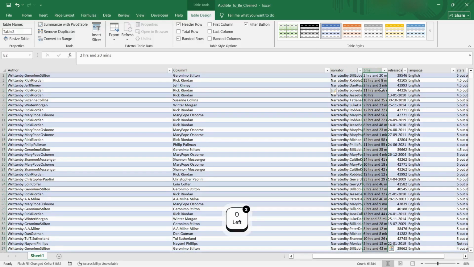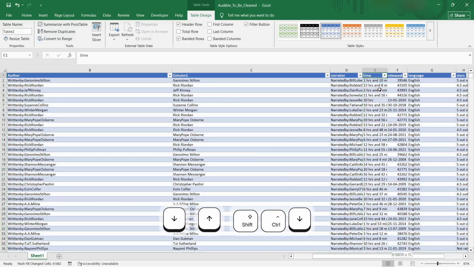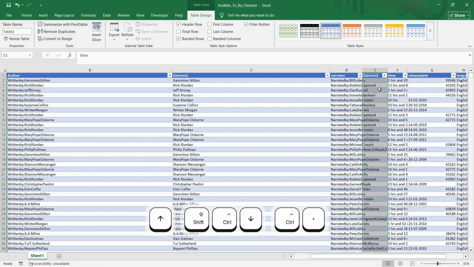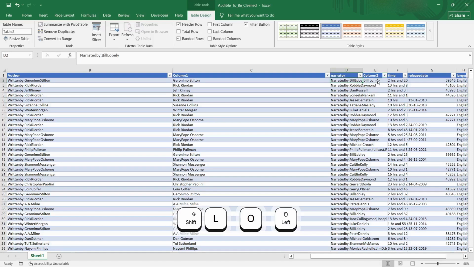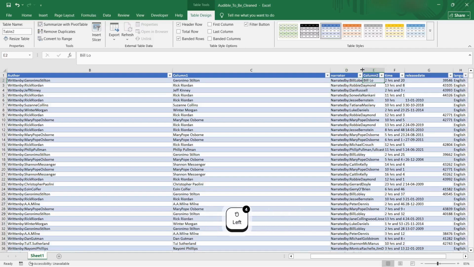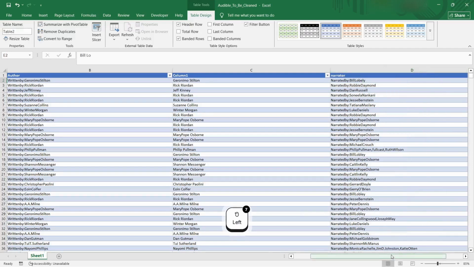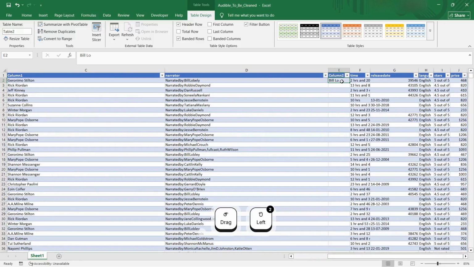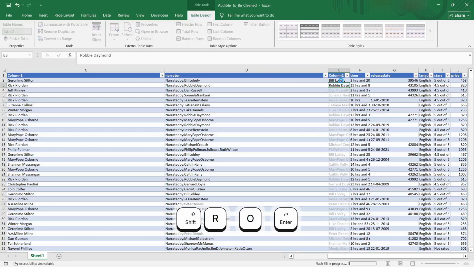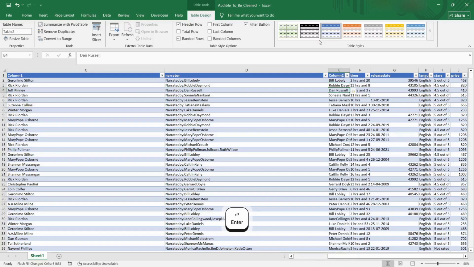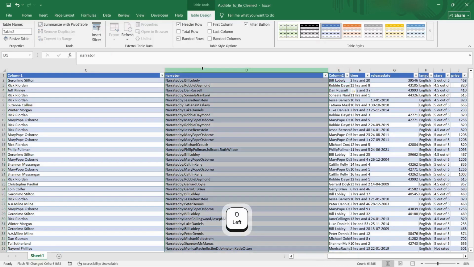pattern. And here I'll go again, add a new column. Then I will write Bill Lobelli, Bill Lobelli, Robbie, here comes. It got the logic, the pattern already.